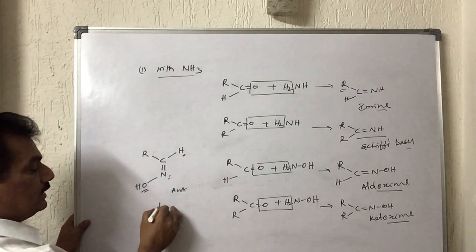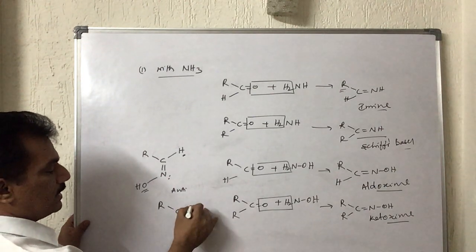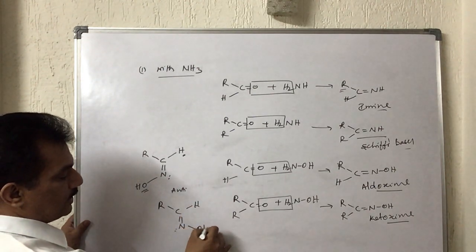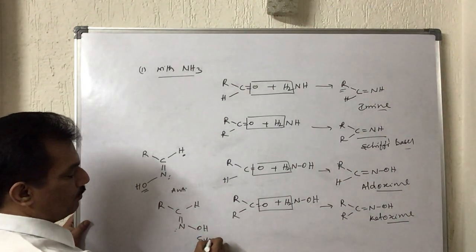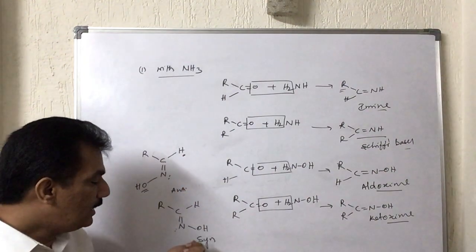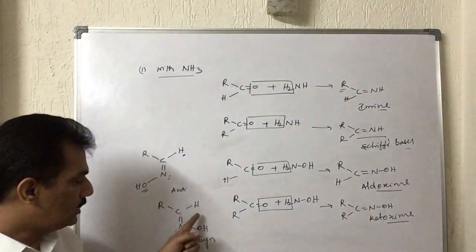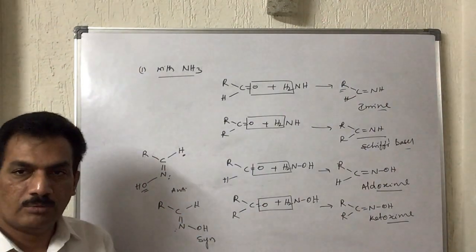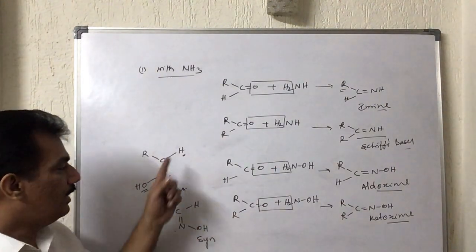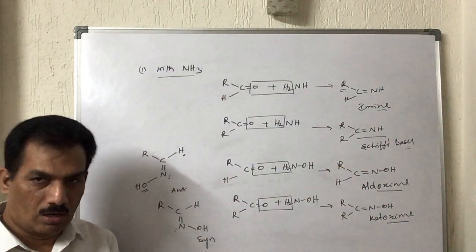And if they are on the same side, C double bond N, with lone pair like this, and hydrogen and OH present on this side, it is syn form. So it is anti-aldoxime and syn-aldoxime. When the OH and H are both present on the same side, it is syn-aldoxime. When they are present on opposite sides, they are known as anti-aldoximes.